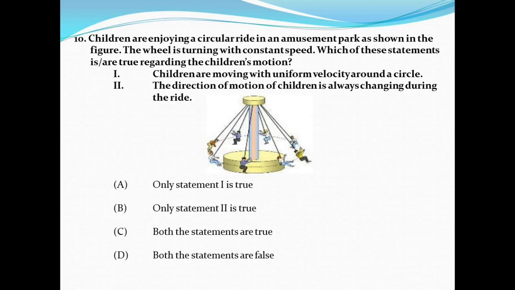We know that in circular motion, speed remains constant, but velocity changes with respect to time, as direction always changes with respect to time. So here correct answer is option B. That is, only statement 2 is correct.